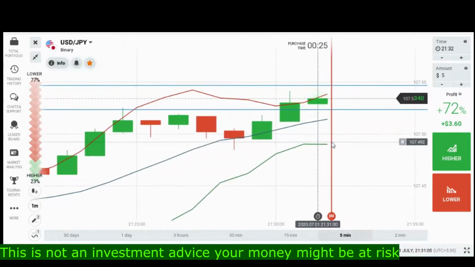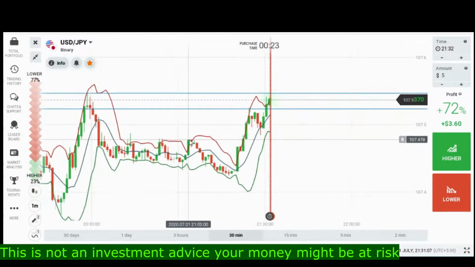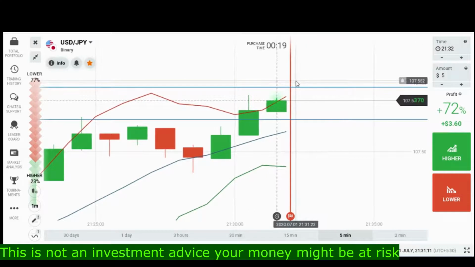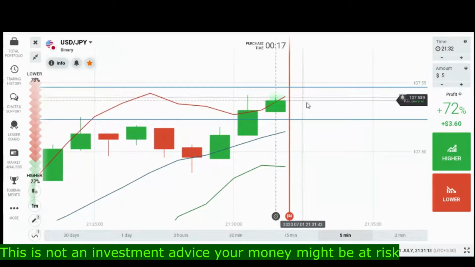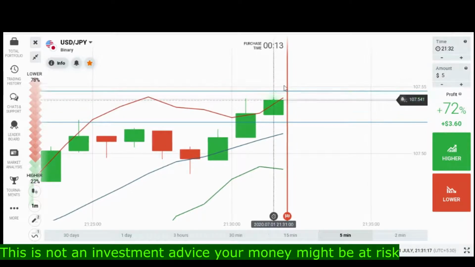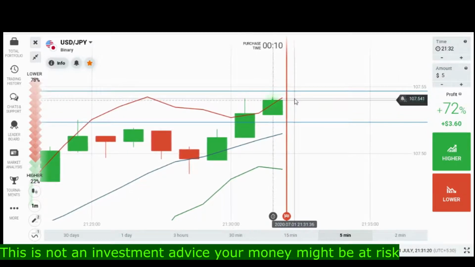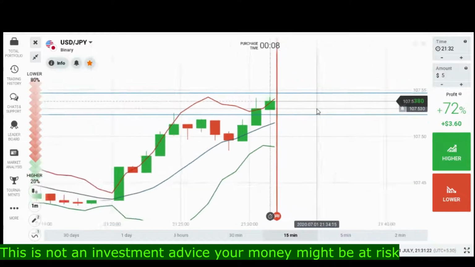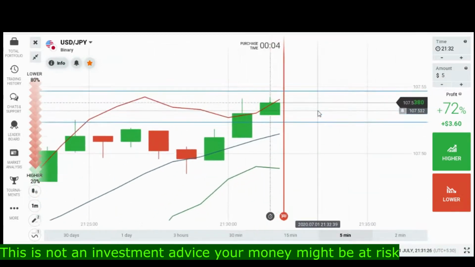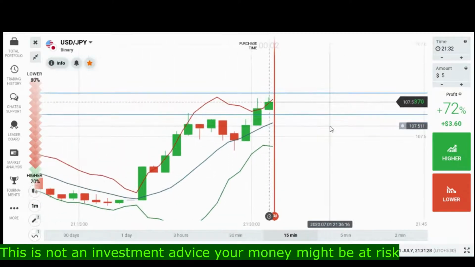So I can go with the bias, but I want a rejection from that area, and I want to place the trade in the lower direction. So I am waiting for this candle to reach that area, then only I will place the trade in the lower direction. Okay, still in 5 seconds there is no confirmation, there is no opportunity, so I will not place the trade.